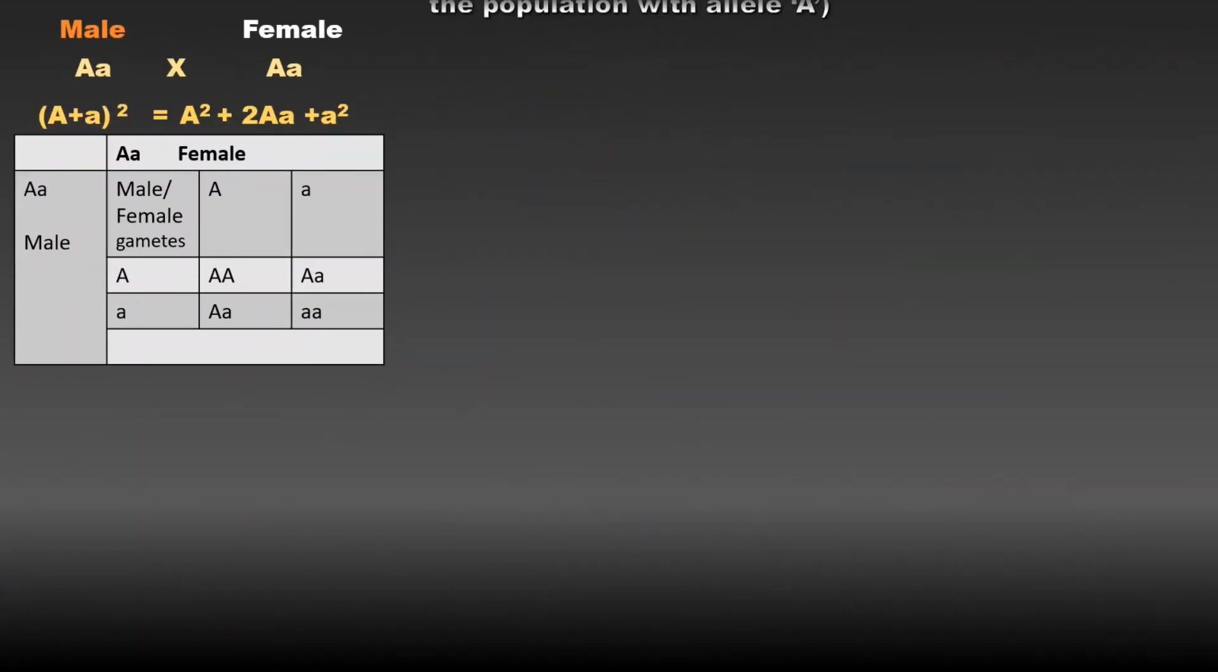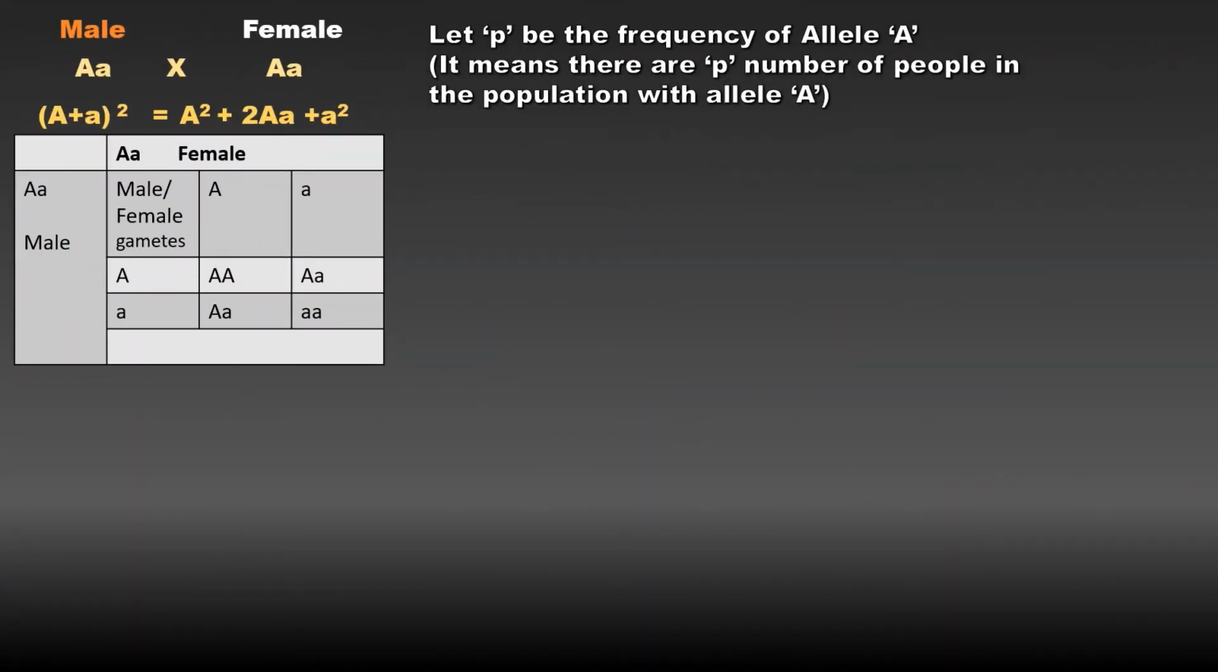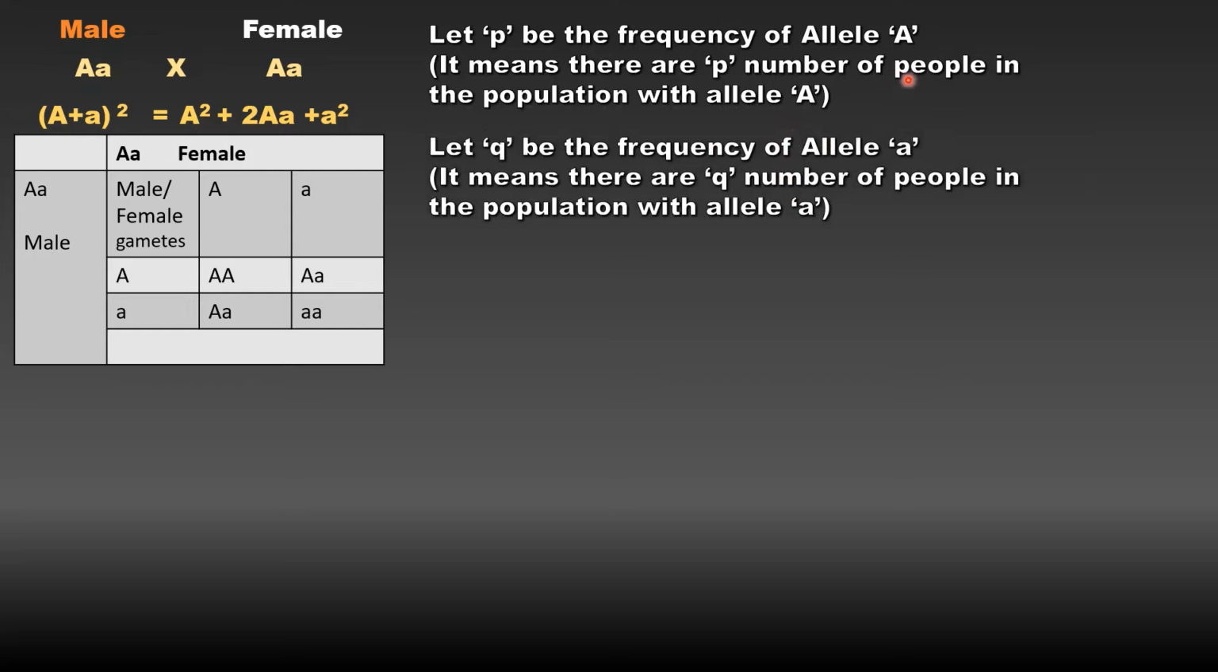Now let P be the frequency of allele with capital A. It means there are P number of people in the population who have capital A allele. In simple language, we can say there are 10 people who have capital A allele. Now let Q be the frequency of small a alleles. It means there are Q number of people in the population who have small a allele. Now if we replace the above alleles with the frequencies, then we get the following equation.